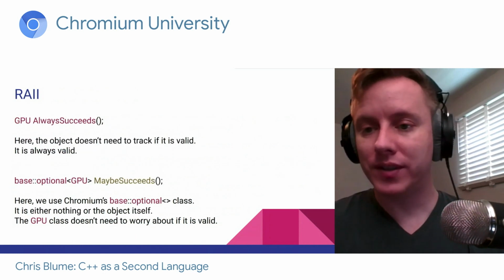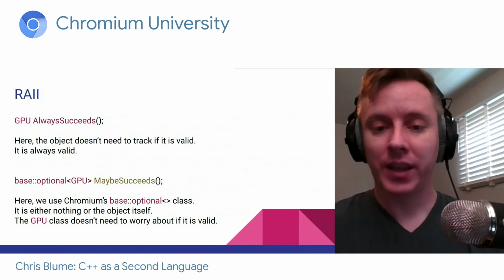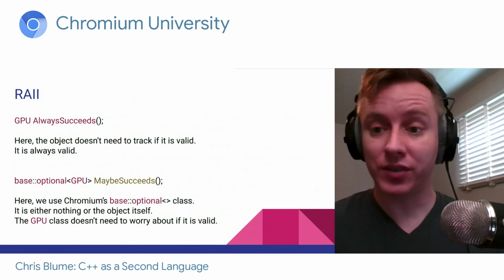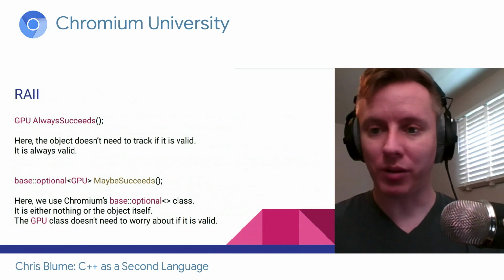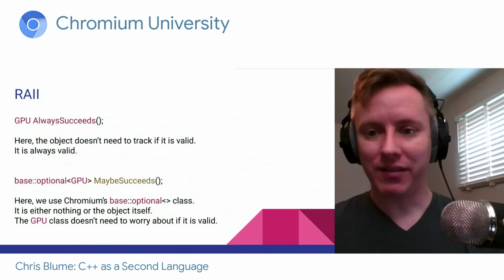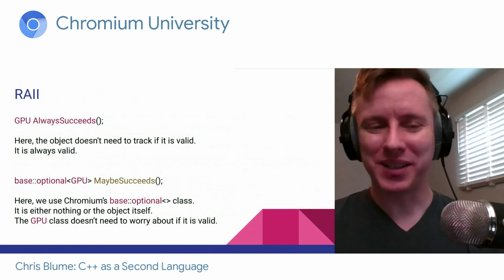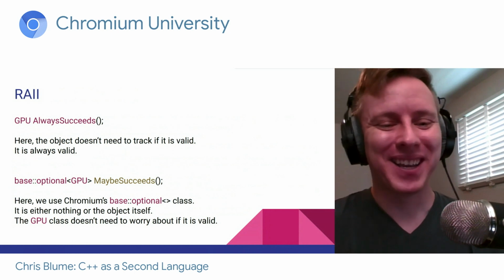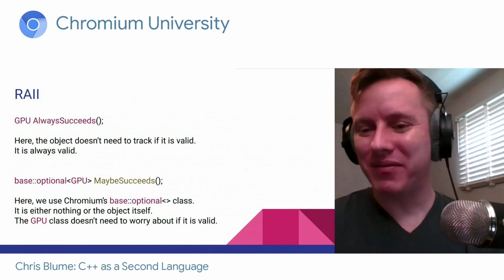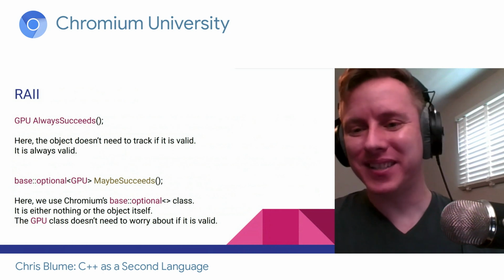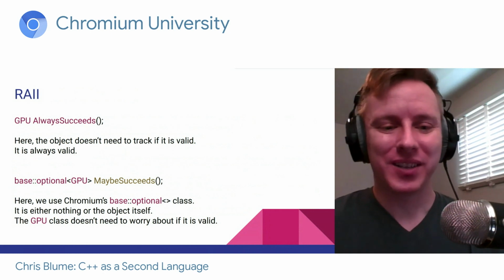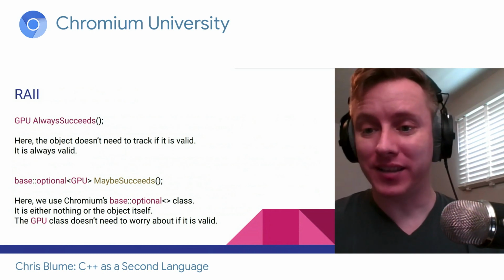So here are two examples of ways you could do it better. If I know that I am guaranteed to successfully get a GPU resource, then I can just make a factory function that returns a GPU. No problem. Everything's fine. Smooth as butter. Anyway, not everything's going to go that smoothly. Guaranteed success is a rare situation. So the second is a more likely scenario.